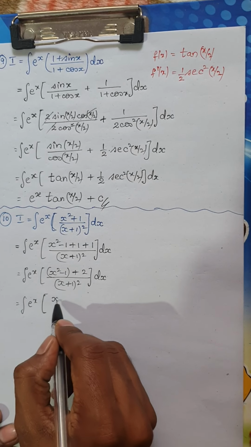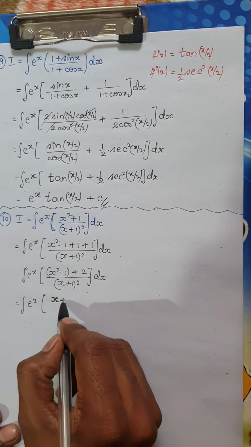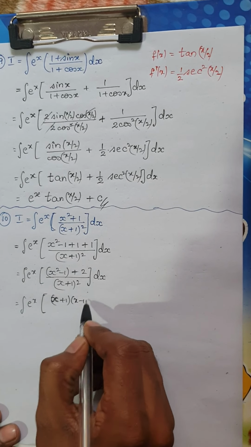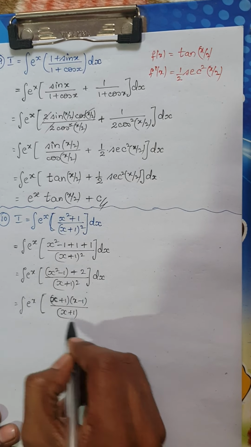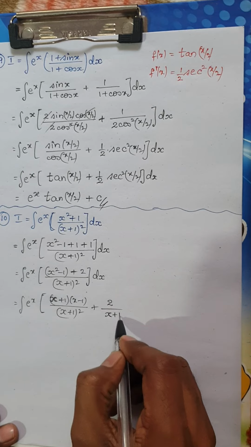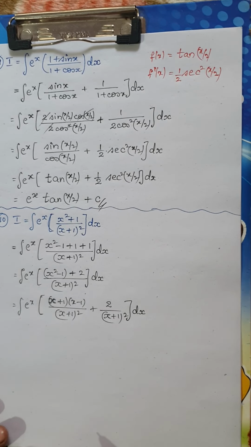Now this x square minus 1 is of the form a square minus b square, so I write it as (a plus b) into (a minus b) divided by (x plus 1) whole square, plus 2 divided by (x plus 1) whole square dx, right?